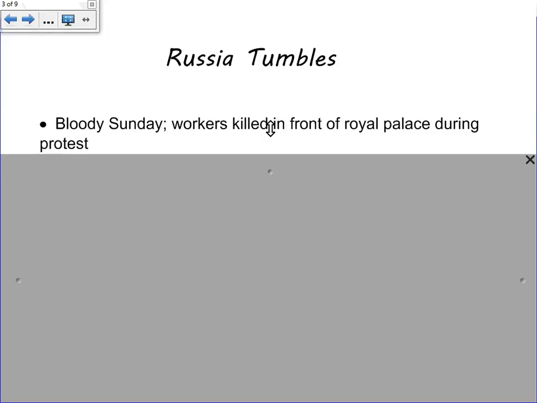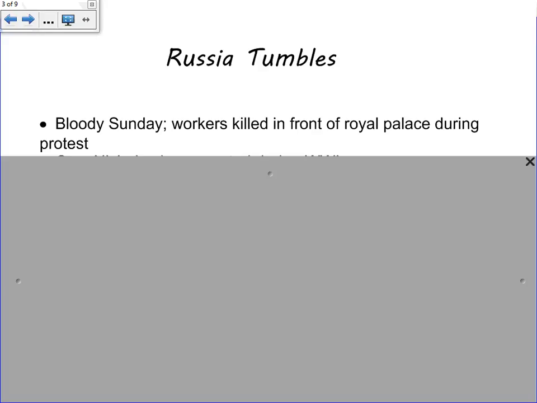Now, during World War I, Tsar Nicholas is not having much luck. He's looked at with little respect from his people. His people are starving in Russia. They're losing essentially millions of people in World War I, and he has little respect, and he's a poor leader at this time.